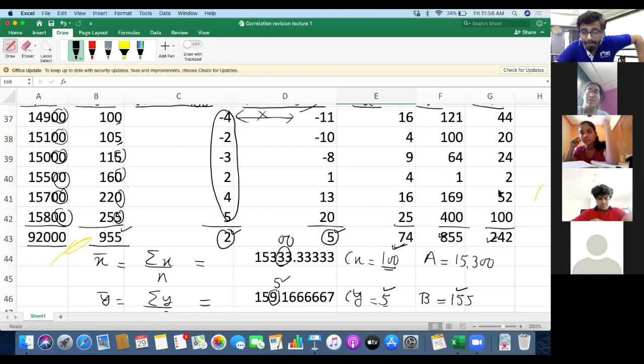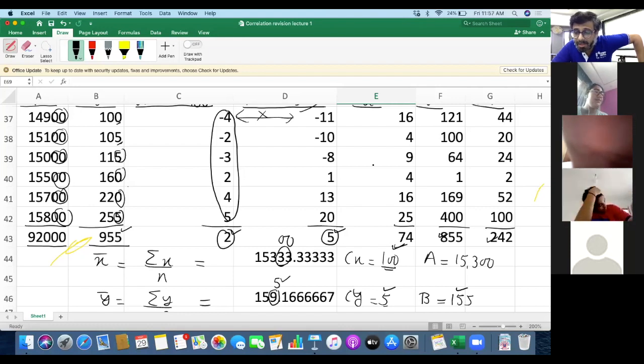Nisargi? 150, sir. Common factor is 10. Mean is 155. What will you take as assumed mean? Mean X bar is 155 and CX is 10. Then what will you take A? CX is equal to 10 and X bar equals 155. So what will you take A? 150. Fantastic.